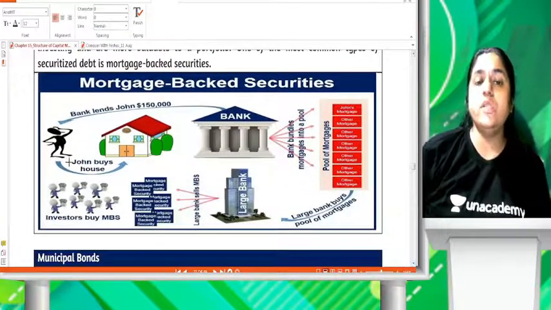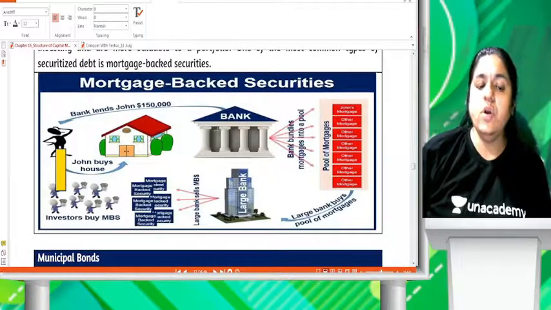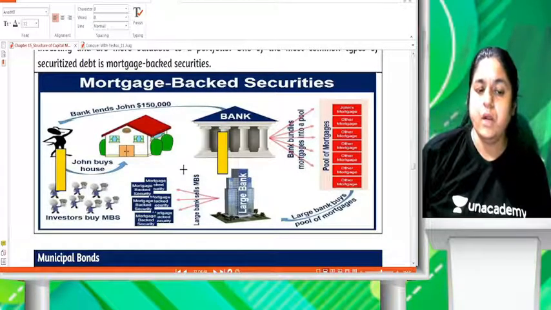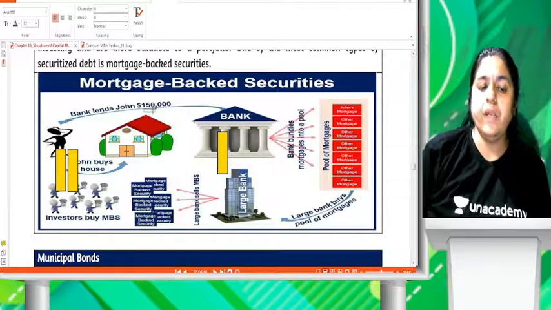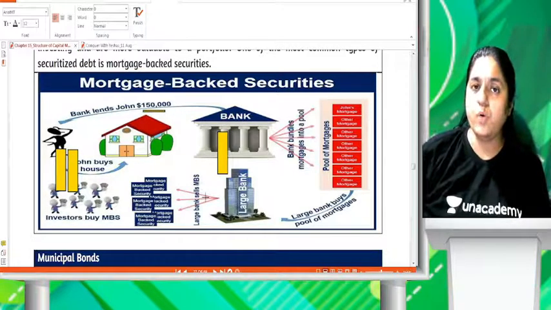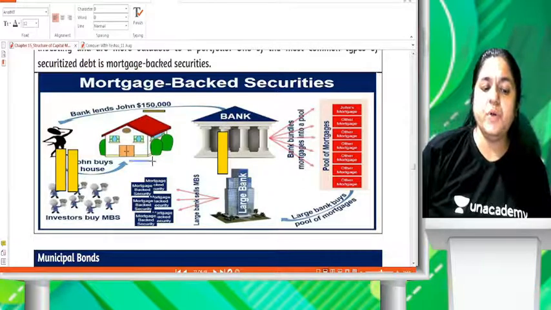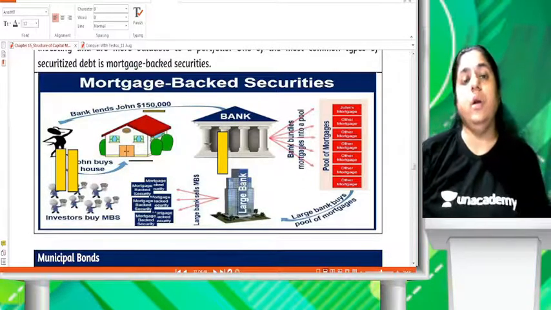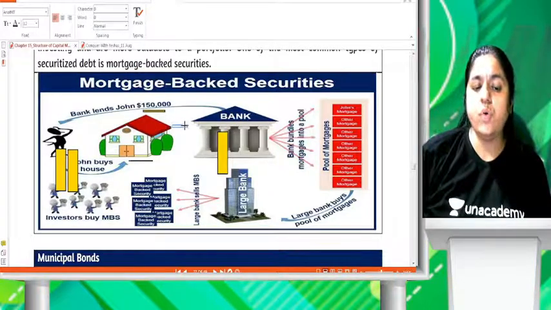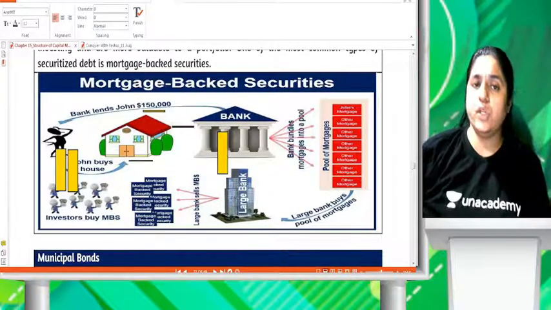So guys, John has taken a loan from the bank worth 1,50,000 rupees. He has bought his house and given this house on mortgage.